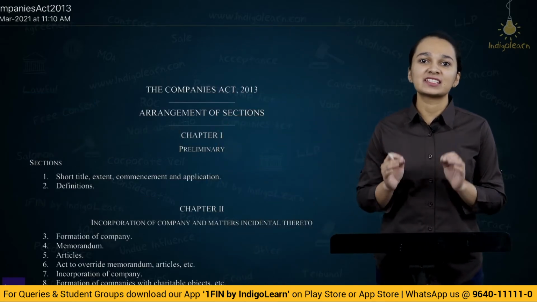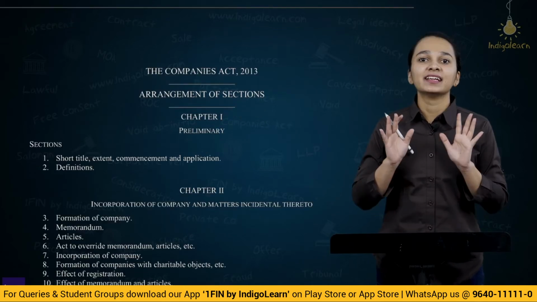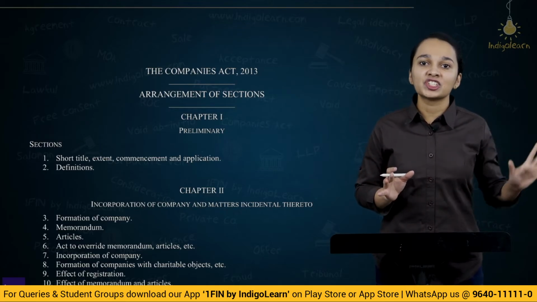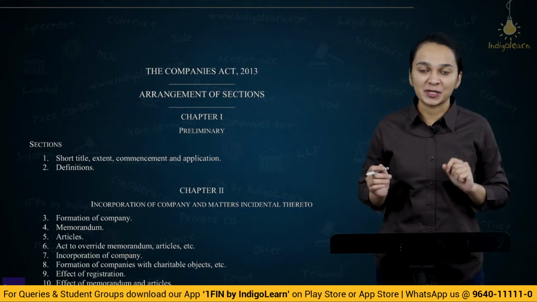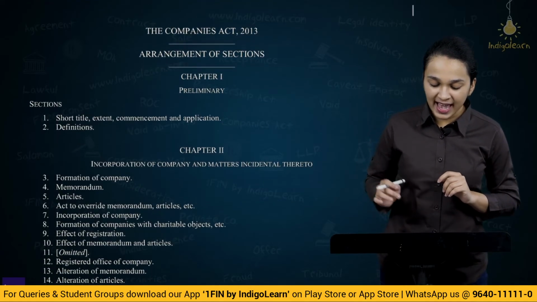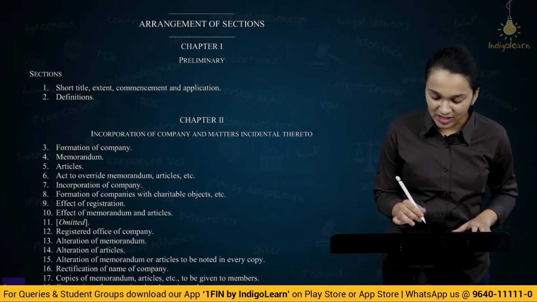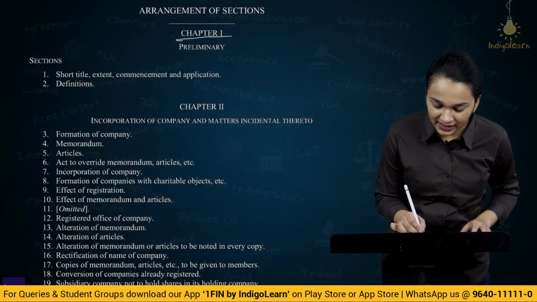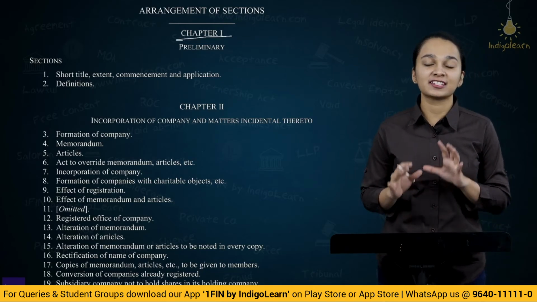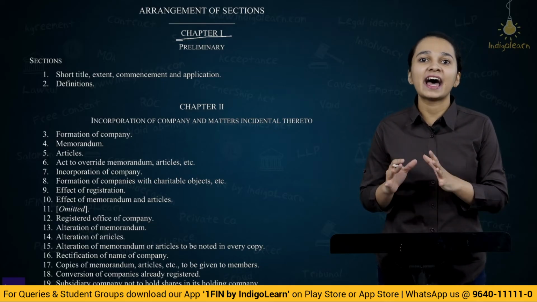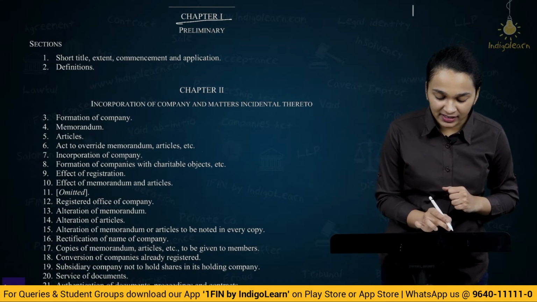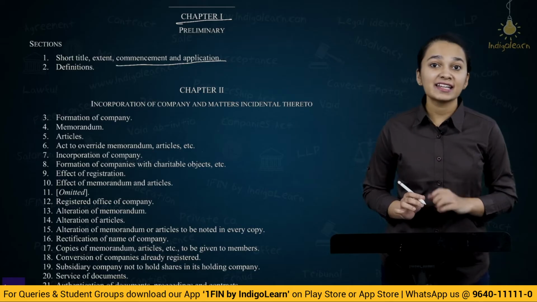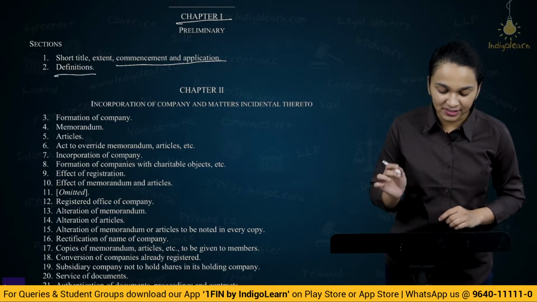Let's now look at what are sections, subsections, clauses and subclauses. Now, here I have the Bare Companies Act with me. Bare Act is nothing but the original Act with all its sections. So, if you look at this Companies Act, they have given us the arrangement of sections, and like I've told you, an Act is divided into different chapters. So, chapter 1 here is the preliminary chapter which gives us details about the applicability of the Act and the definitions. Section 1 gives us the details of the title of the Act, when it commenced, its application, and section 2, like I've told you, talks about the definitions.